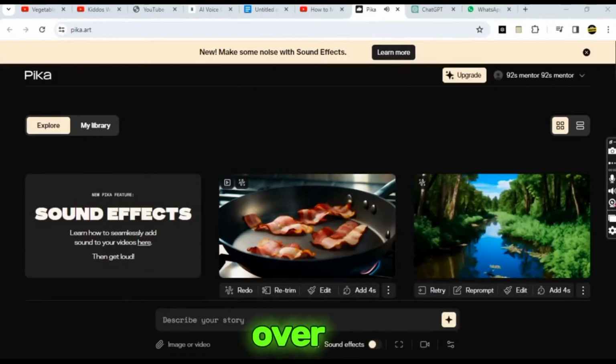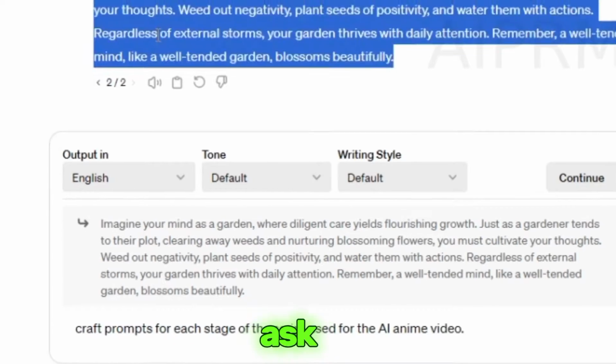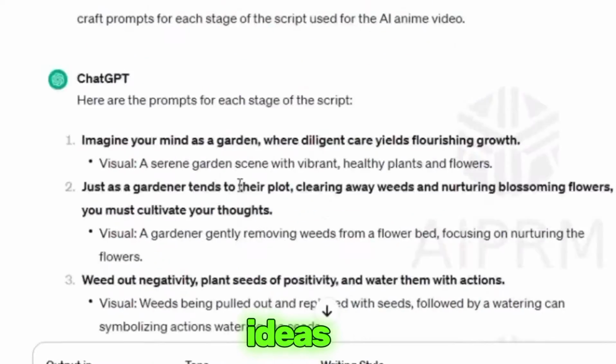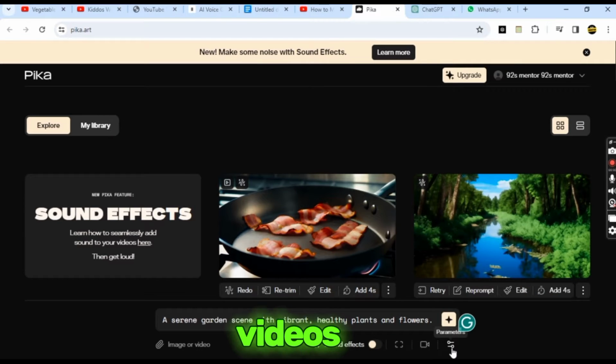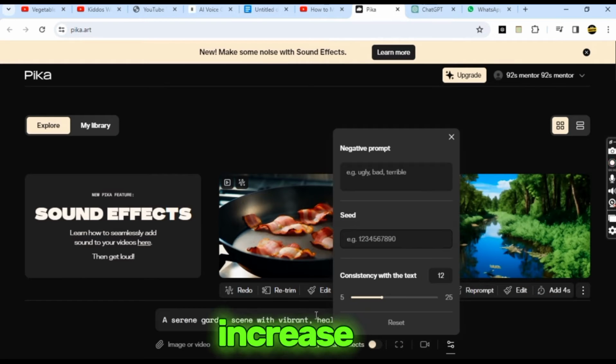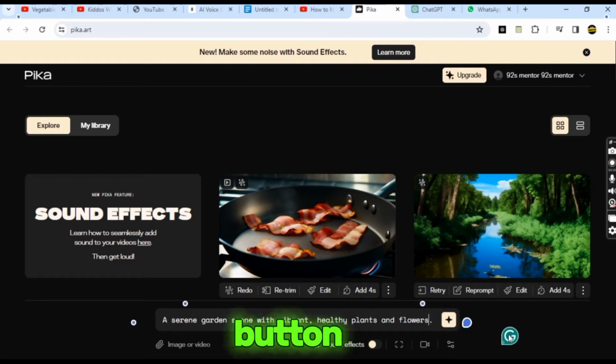Now, we'll head over to the Plab AI website. Here, you'll see the screen where you can use artificial intelligence to create videos. You'll need to copy and paste this prompt or describe the video you want. You can even ask ChatGPT for help with ideas. After that, change the number of frames from 24 to 12 to make the videos look more like anime. Increase the motion strength, then click the button to start making the video.